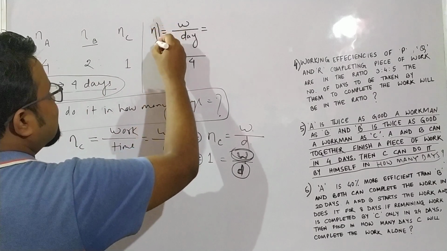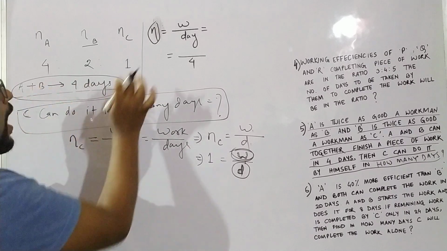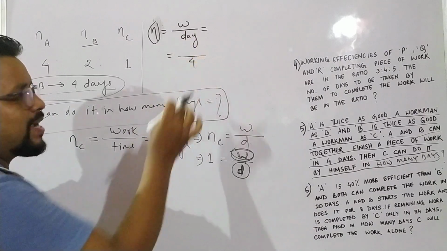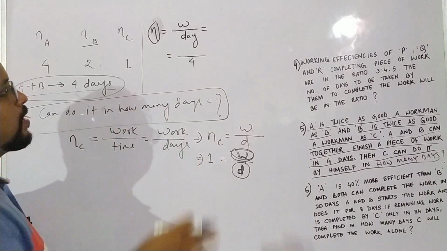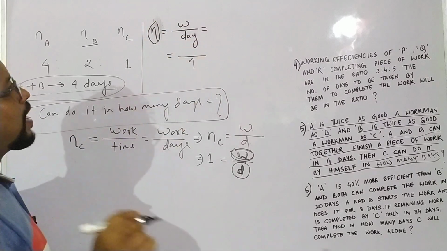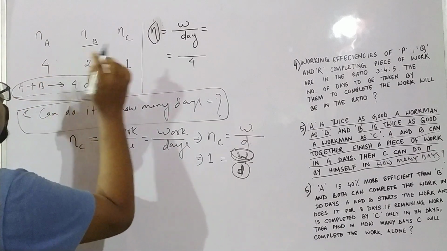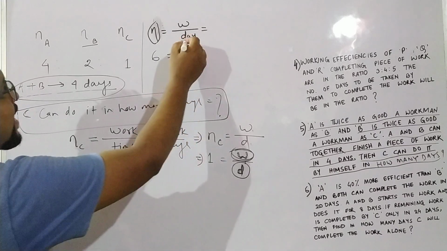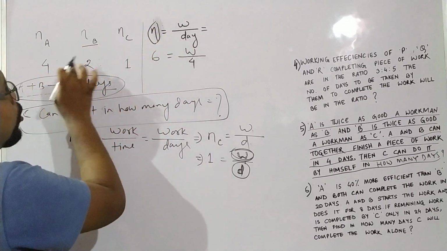Now what is the efficiency? Since I am taking days in terms of A and B, I have to take the efficiency in terms of A and B as well. For both A and B, it takes 4 days to complete the work. So for both A and B, the efficiency is 4 plus 2, 6. Days for A and B is 4, efficiency for both is 4 plus 2, 6.